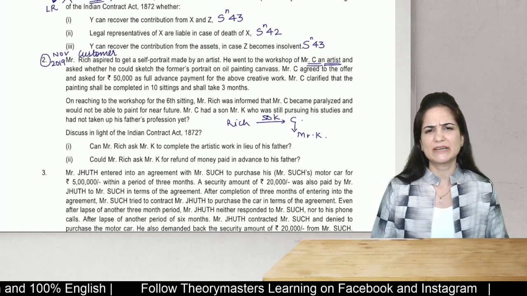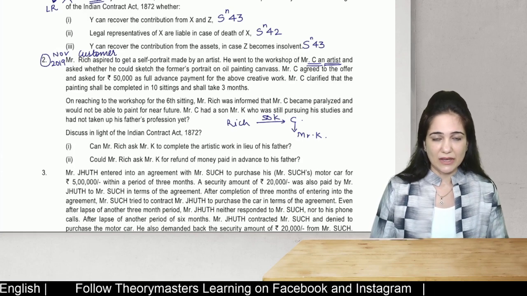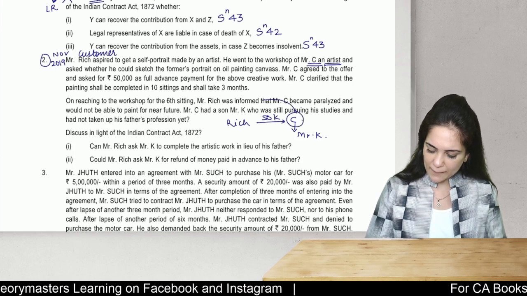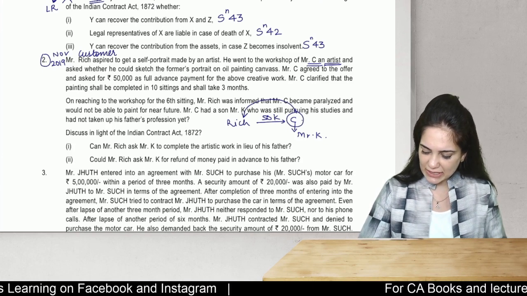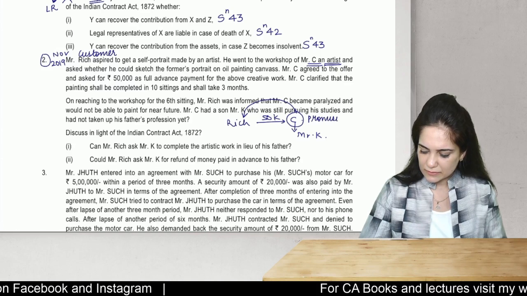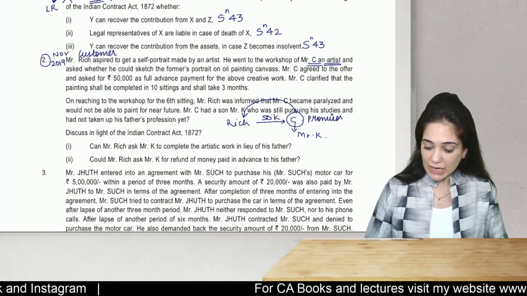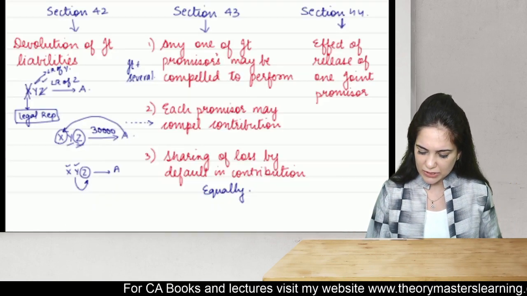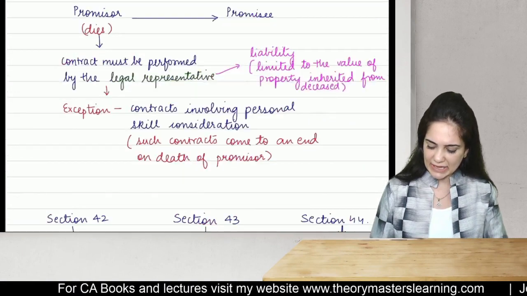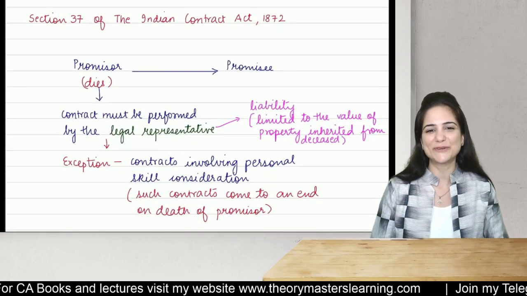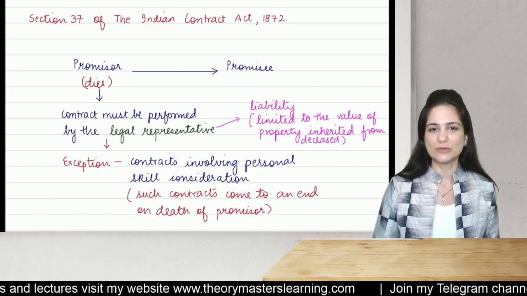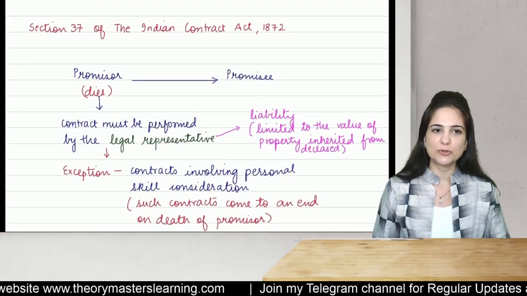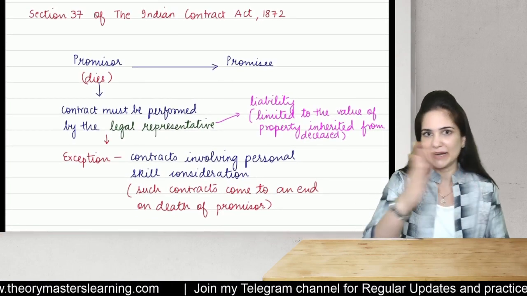Okay, now students, you must have studied this concept. What is happening in this case? C has promised to make a painting for Mr. Rich. So can I say that C is the promiser? He has promised to make. Now the promiser died. What happens in case of death of the promiser? Students, do you remember? What happens in case of death? See, I have a note again for you. These are your last minute revision notes. And if you have written these notes, it'll be very easy for you to remember the concept. And apply it also.